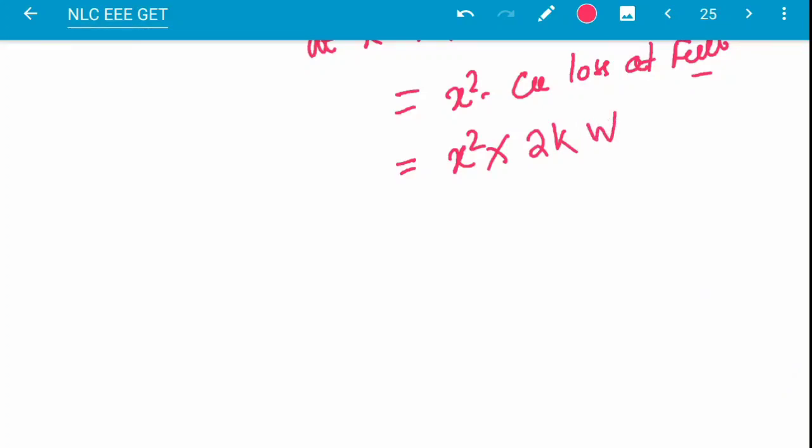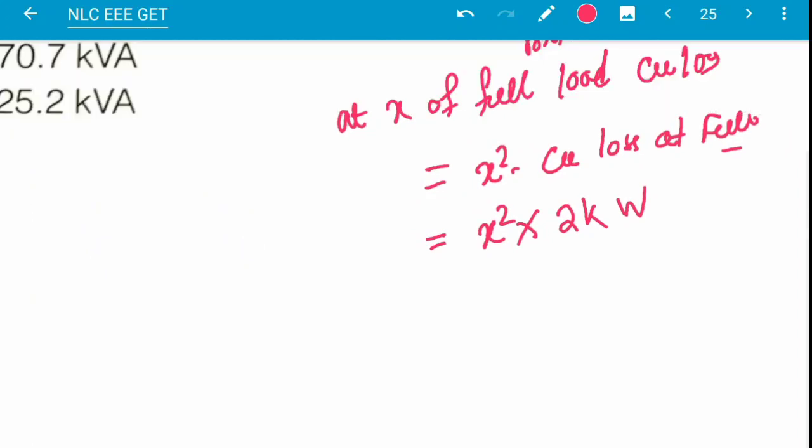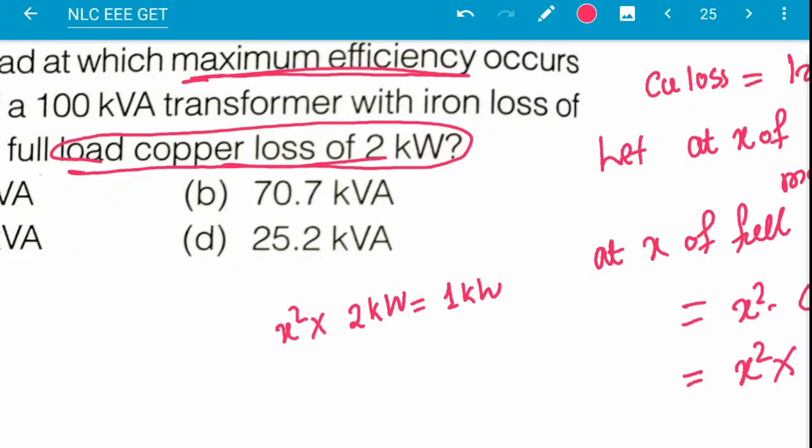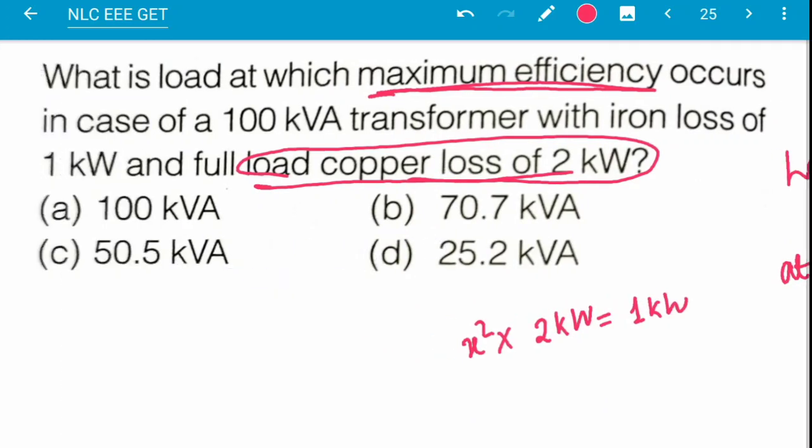So for maximum efficiency, copper loss will be equal to iron loss. So x square into 2 kilowatt will be equal to 1 kilowatt. 1 kilowatt is the iron loss.